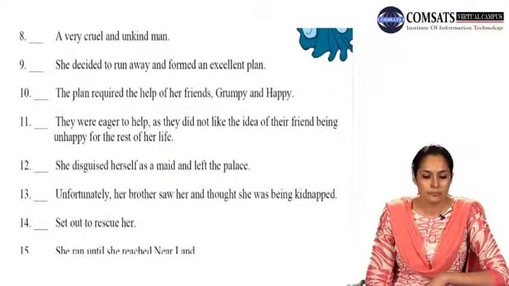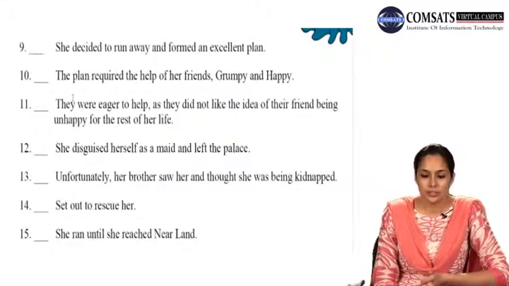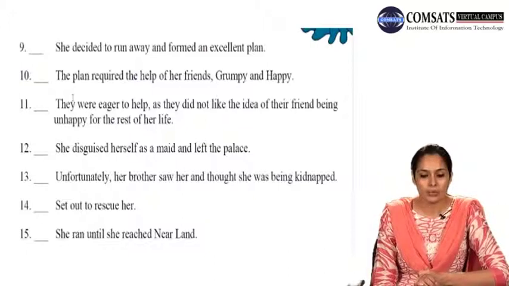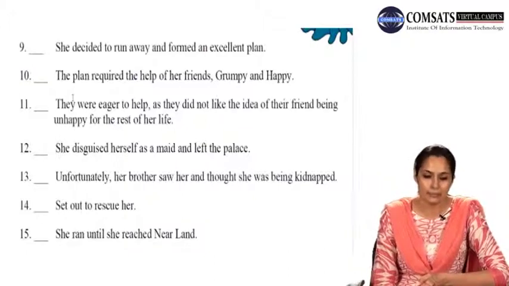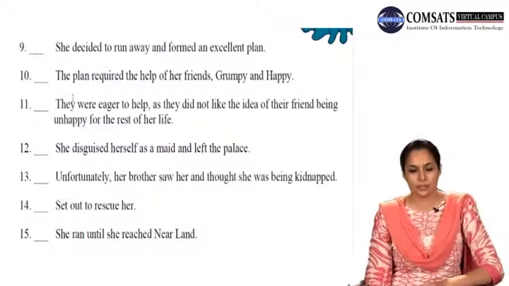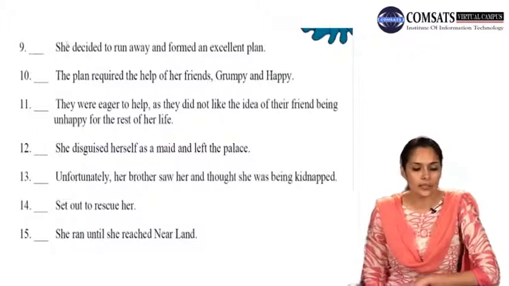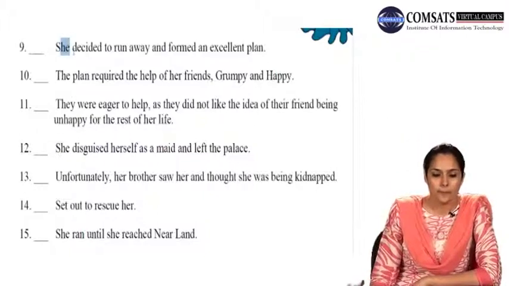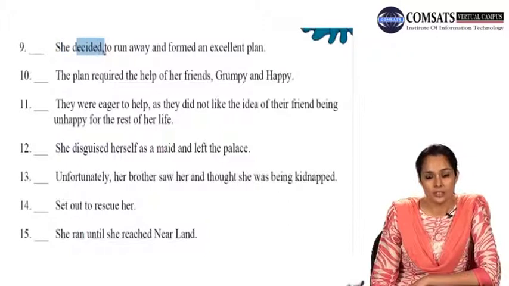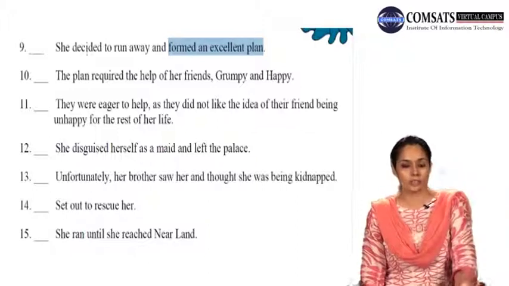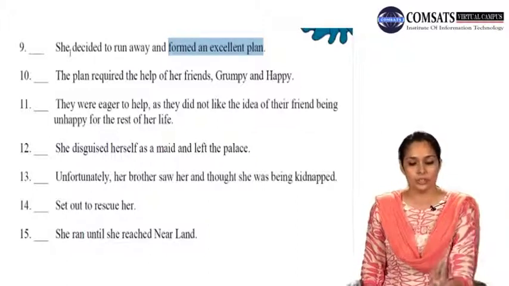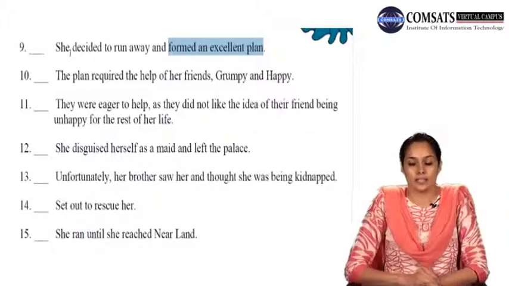Number 9, she decided to run away and formed an excellent plan. Yes, this again is a sentence because we have a subject and a verb here. It's not just one sentence, we have 2 sentences connected with and. She is the subject who did 2 things. She decided to run away and she formed an excellent plan.